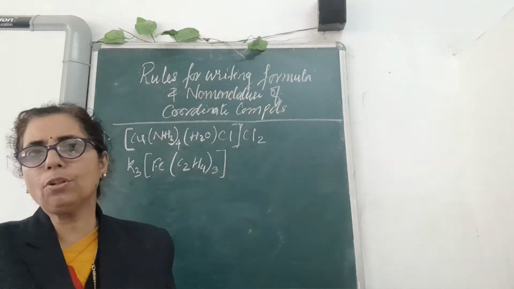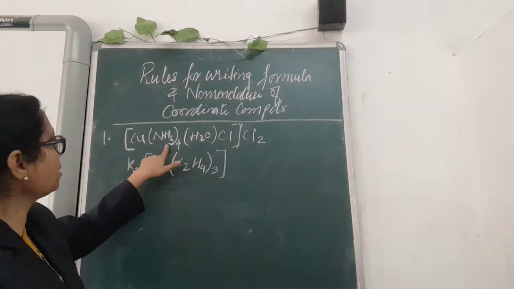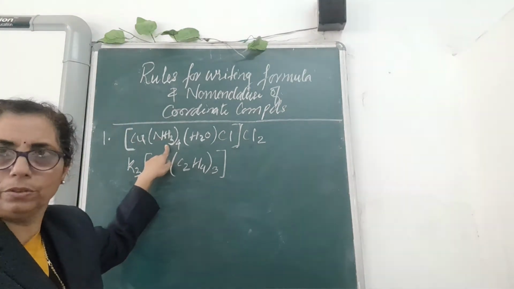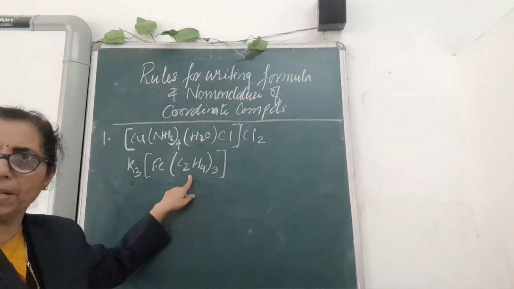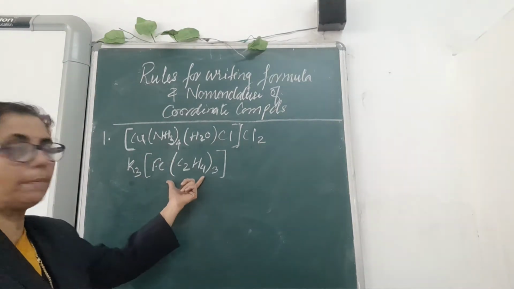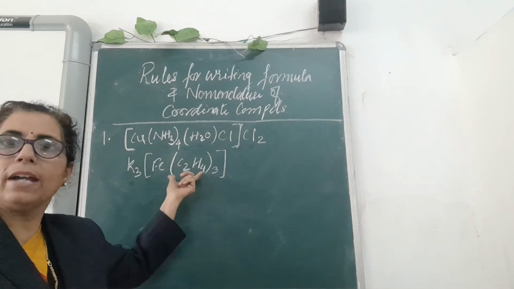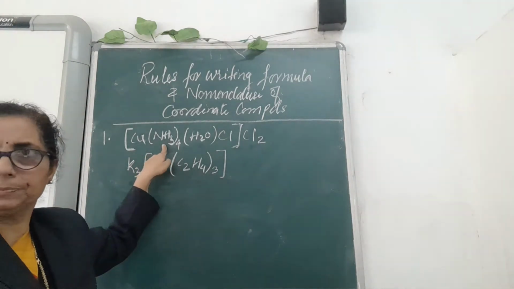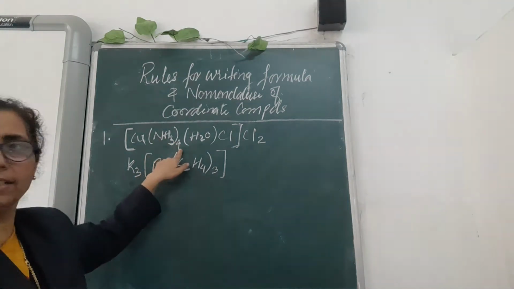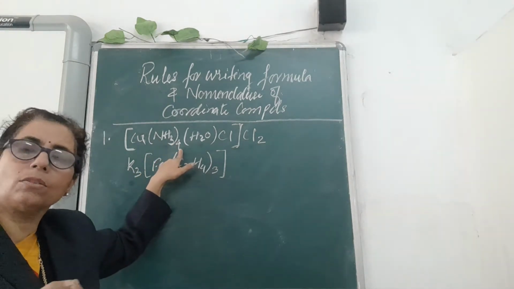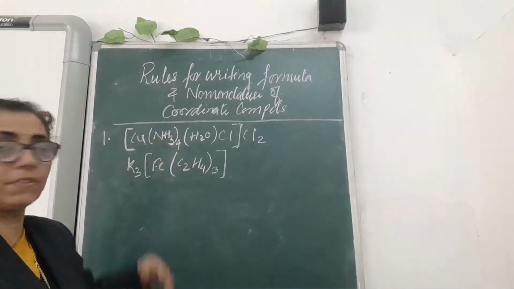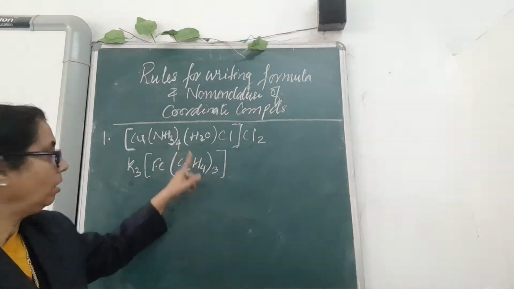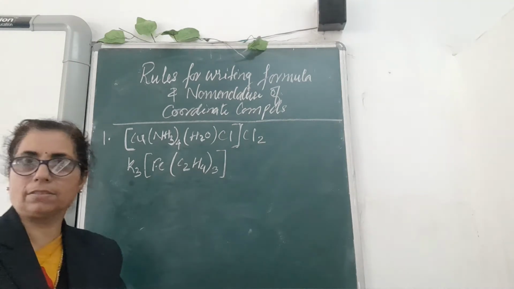And while writing the formula, if the ligands are neutral molecules or complex, you have to use parenthesis, the small bracket, to write down these ligands. And the number of ligands, that is the coordination number, will be written outside. That we have already seen.